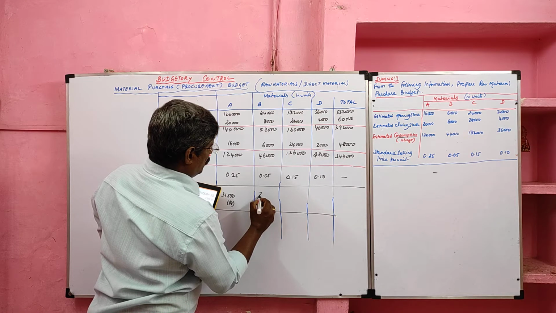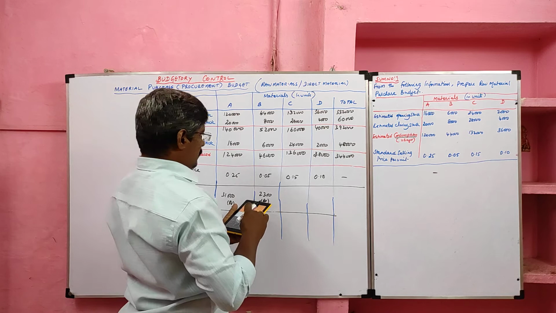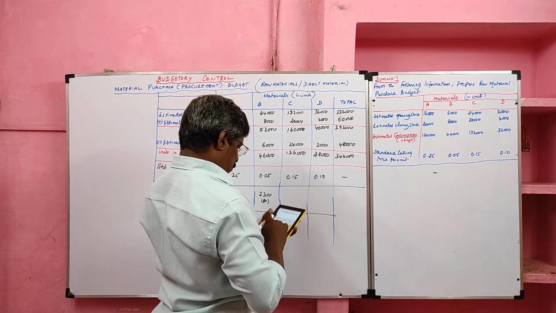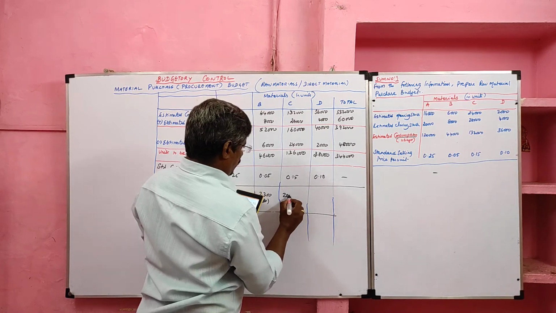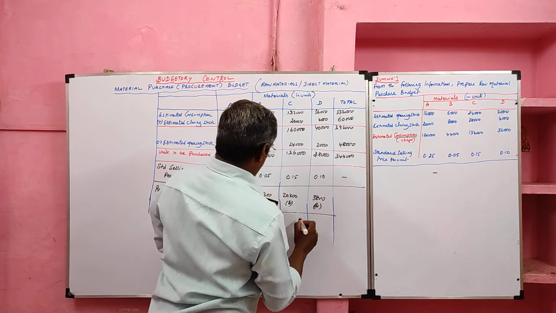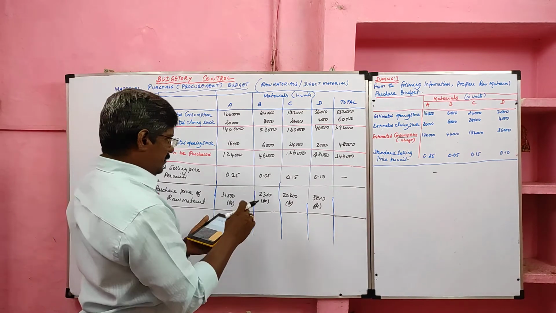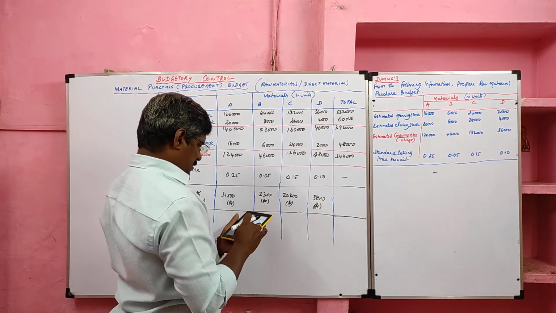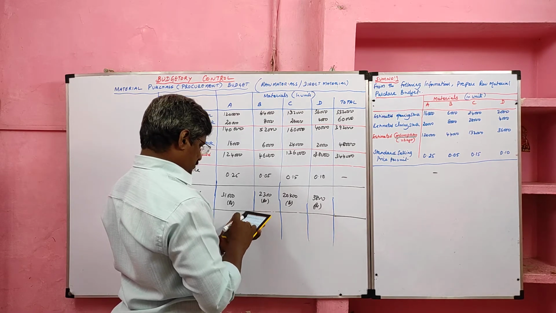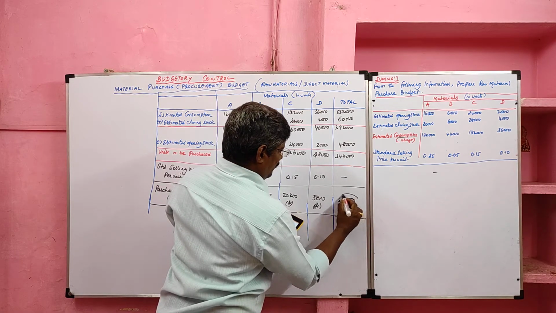This one is 2,300 rupees. Then 1,36,000 into 0.15 is 20,400 rupees. And this one is 3,800. So the total value of purchase, adding these: 20,400 plus 3,800 plus 2,300 plus 31,000. Totally we purchased for 57,500 rupees.